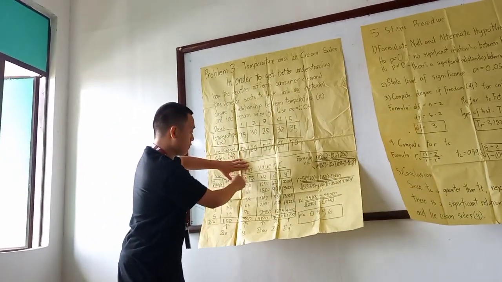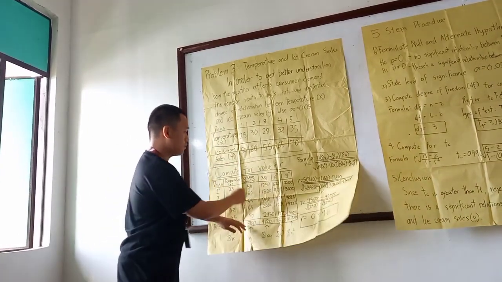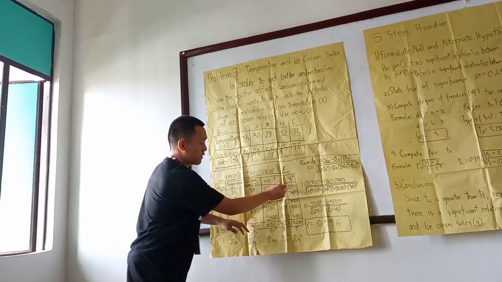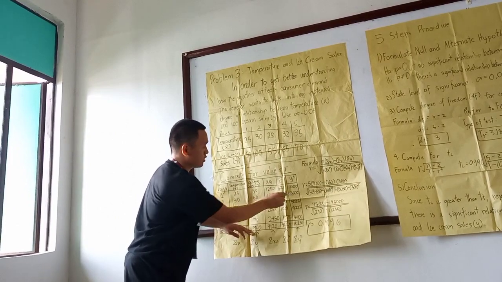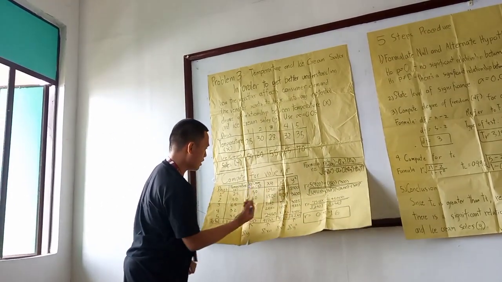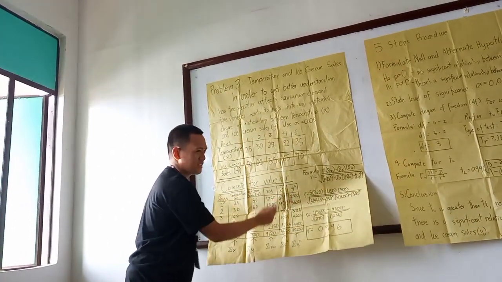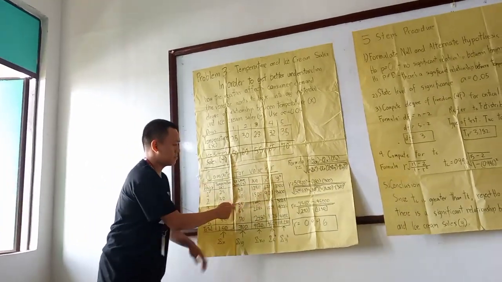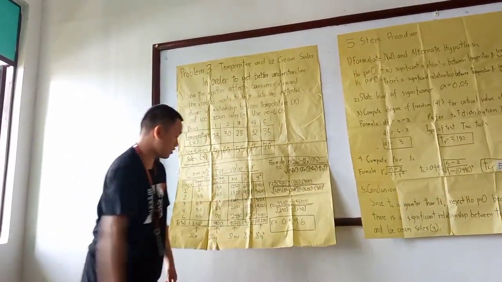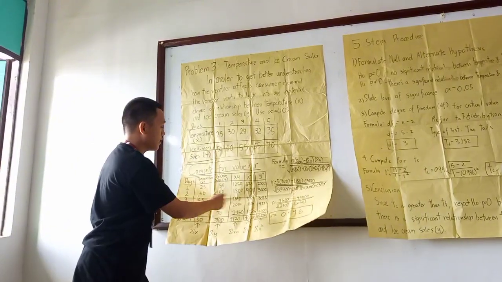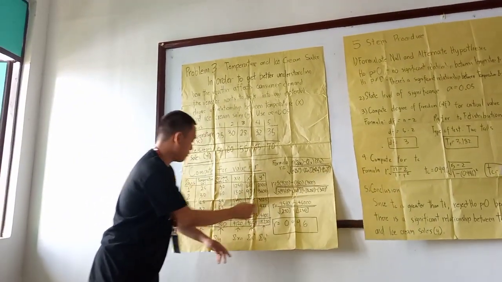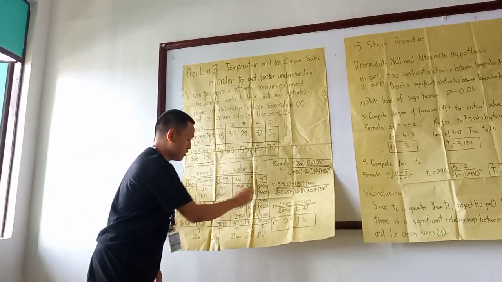From variable y, ice cream sales: 50 times 50 equals 2,500, 60 times 60 equals 3,600, 55 times 55 equals 3,025, 65 times 65 equals 4,225, and 70 times 70 equals 4,900.